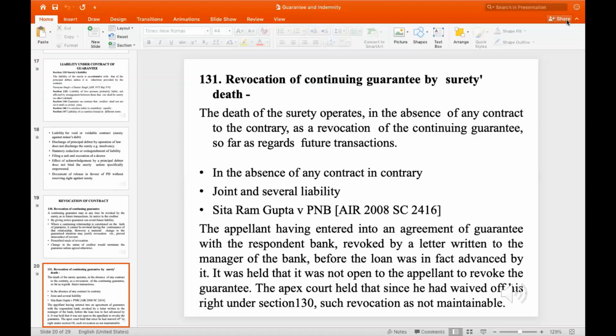This was an important case, Sitaram Gupta versus PNB, where it was held that in the absence of any contract to the contrary, and joint and several liability, a continuing guarantee can be revoked. It was held that the appellant, having entered into an agreement of guarantee with the respondent bank, revoked it by a letter written to the manager of the bank before the loan was in fact advanced by it. It was held that it was not open to the appellant to revoke the guarantee. The apex court held that since he had waived his right under Section 130, such revocation is not maintainable.